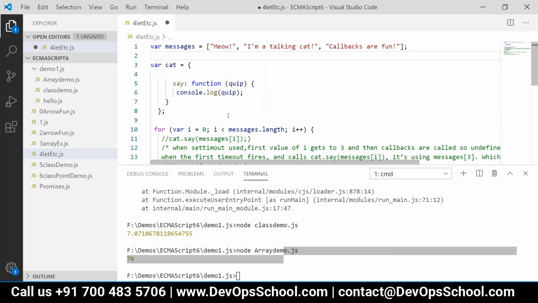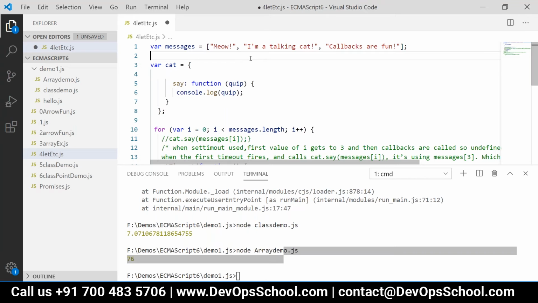Actually, the voice is not very clear. For each on the messages array, right? So we want to iterate over this array, and we want to print each message actually. That is the first thing.